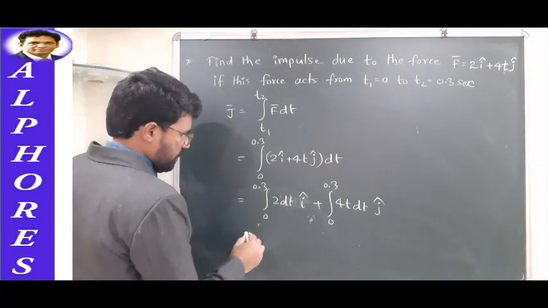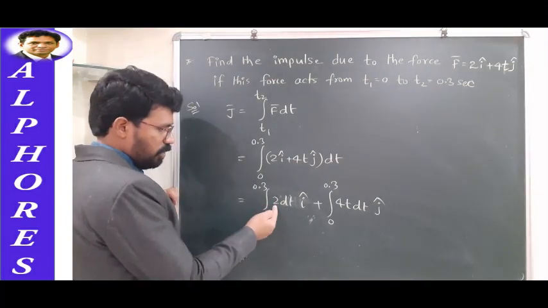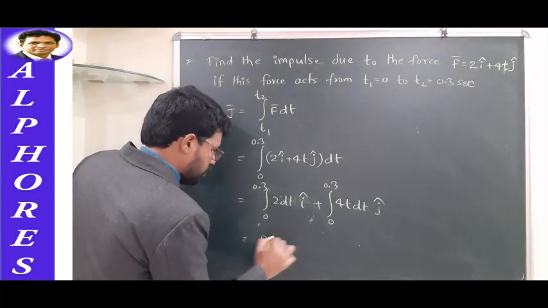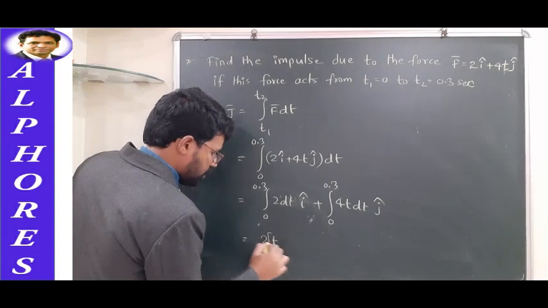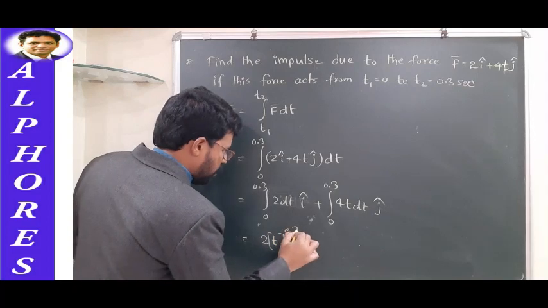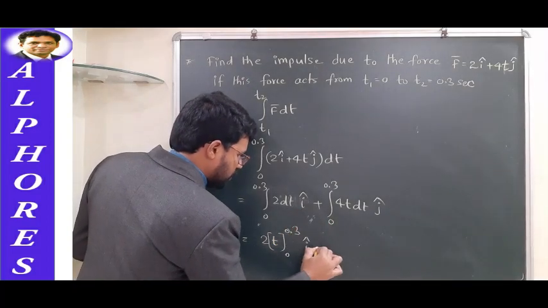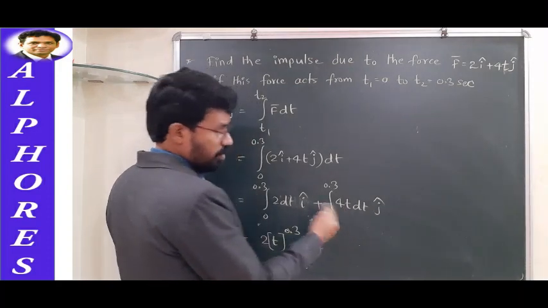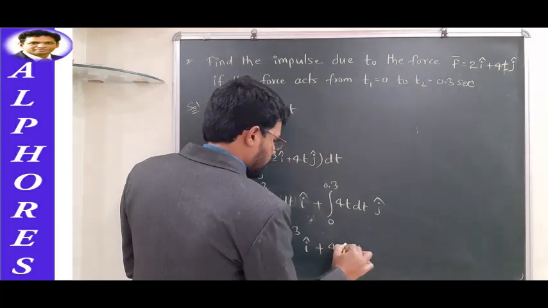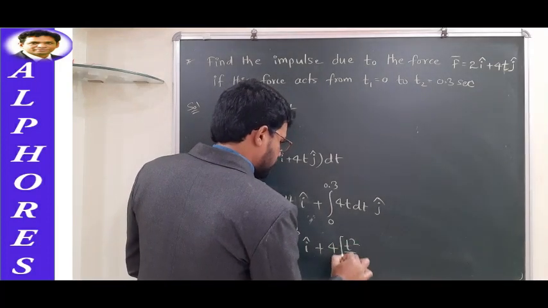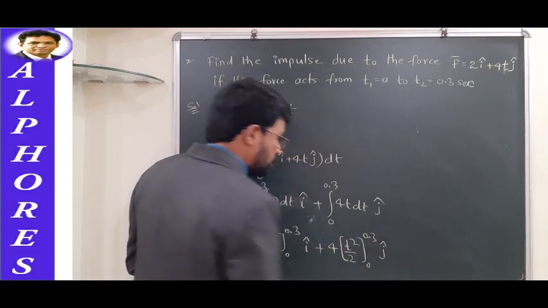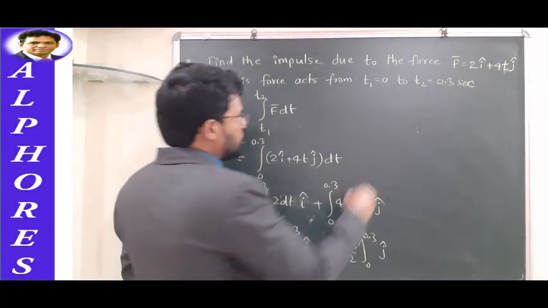So integral 2 dt is what? 2t. 2 is just a number, you can bring it outside. Integral dt is t. So what you will have is 2t, and I'll apply the limits 0 to 0.3, into i cap, plus here 4 is just a number, you can bring it out of the integration. Integral t dt is t square by 2. So 4 into t square by 2, applying the limits 0 to 0.3, into j cap. Okay, so let us make the substitution.